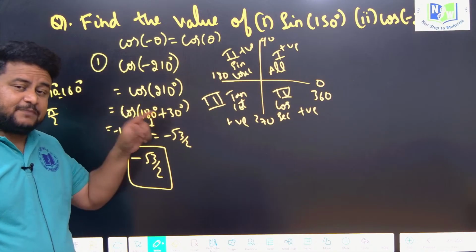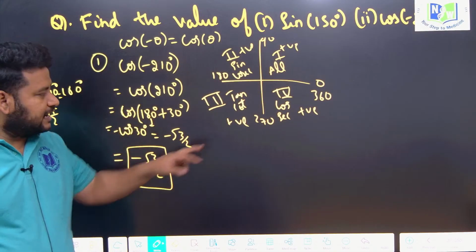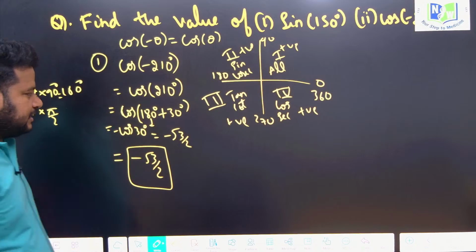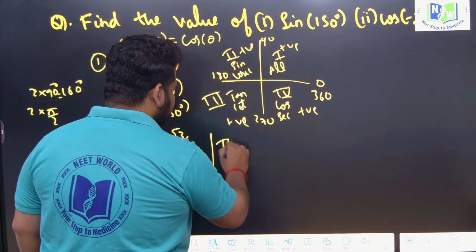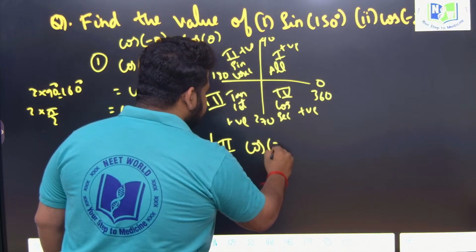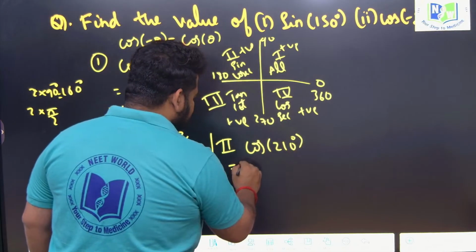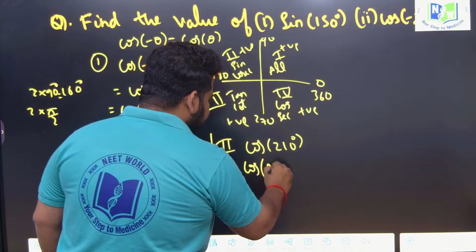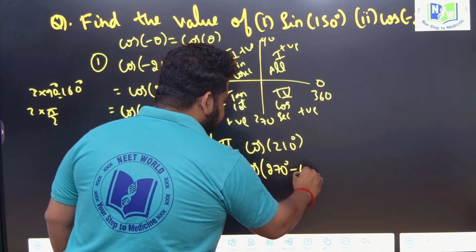Otherwise, you can take pi by 2 into an odd multiple also. What is that? I can take 270 minus theta. Okay, that is the second method if I want to follow. So cos 210, I can write it as cos of 270 minus 60.